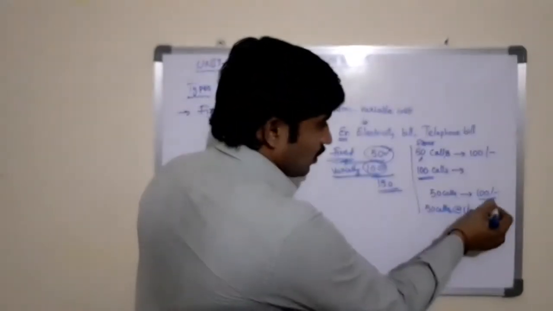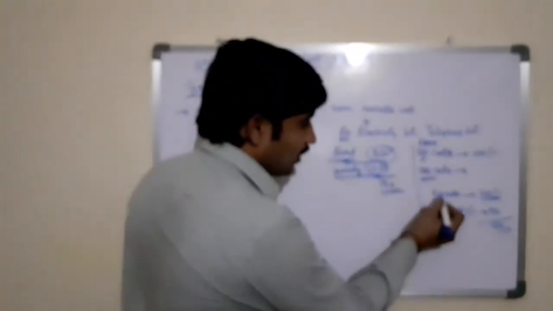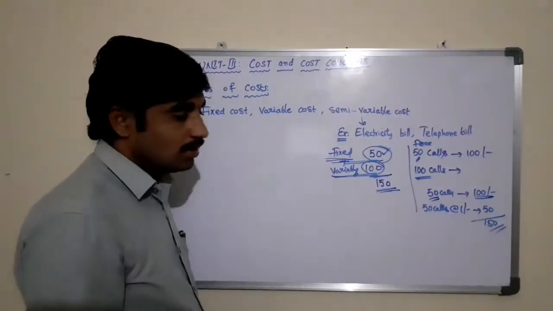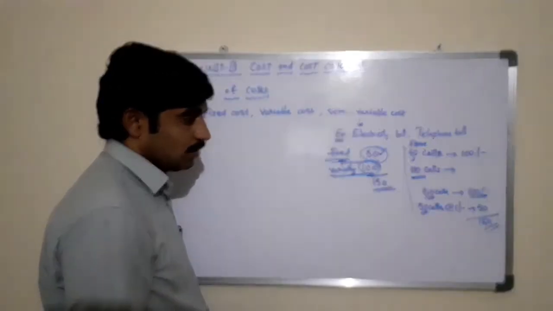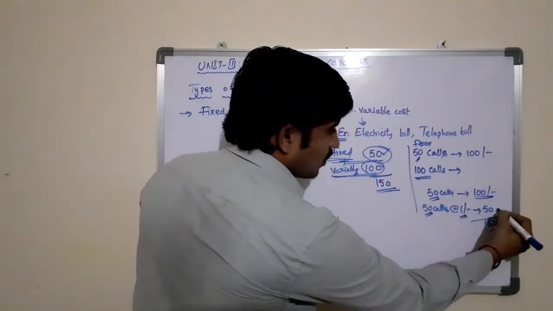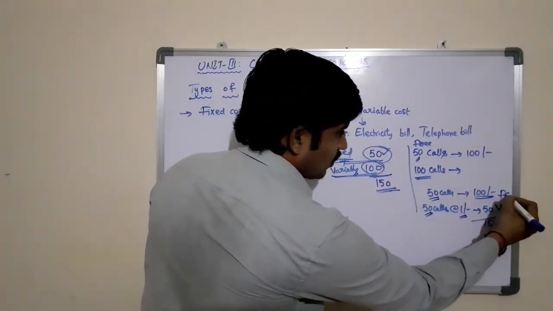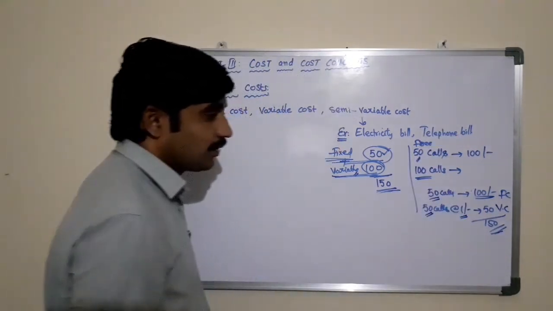See, 100 rupees is constant, that is what you are paying for the free calls. After 100 rupees, whatever extra calls you consumed, you need to pay the extra amount, that is called variable cost. The total of the telephone bill is 150 rupees.